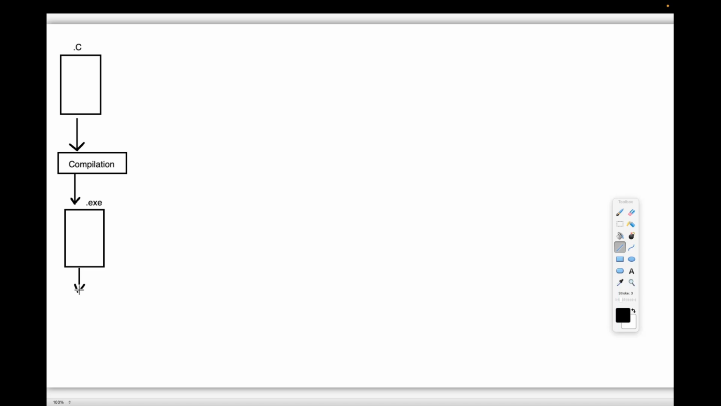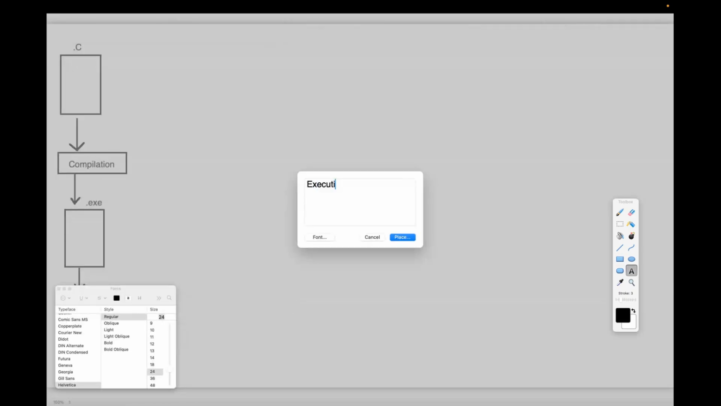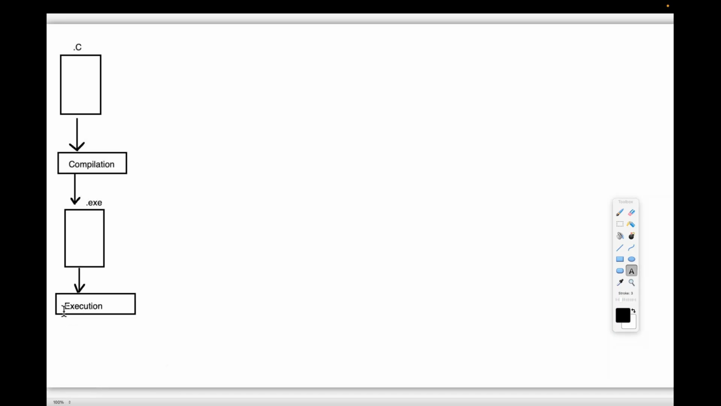What are we able to perform? What do we have to perform here? Execution. Then how is it possible to get output without execution? Execution is required. When we execute the C program, then only are we able to get output.